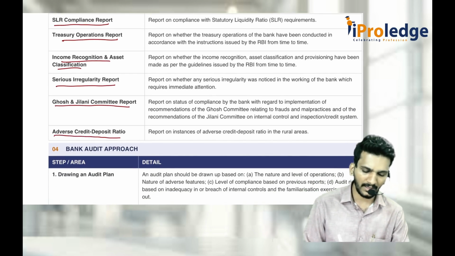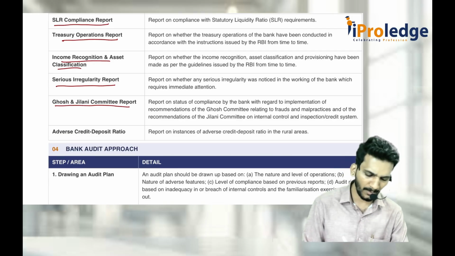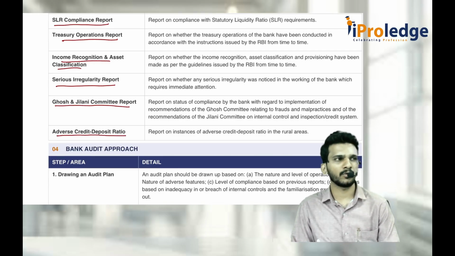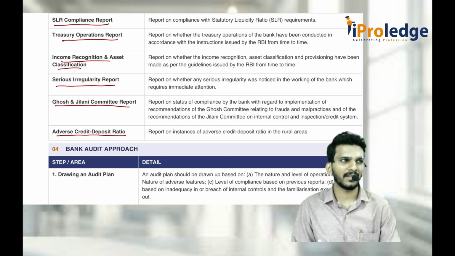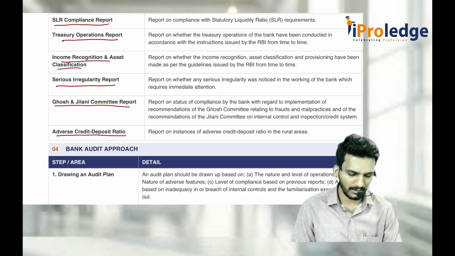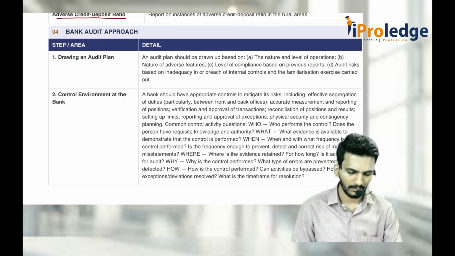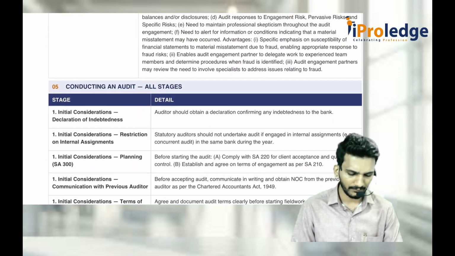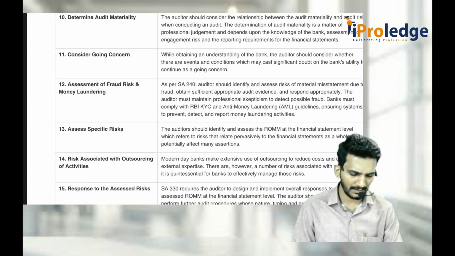Then adverse credit deposit ratio. What is adverse credit deposit ratio? Always a bank should have more loans and lesser deposits. Adverse means exactly the opposite or going beyond the limit. That is called adverse credit deposit ratio. Audit approach, we will see it later. Conducting an audit also we will see it later.